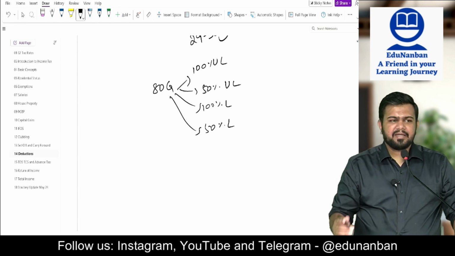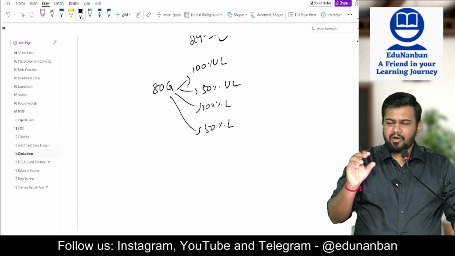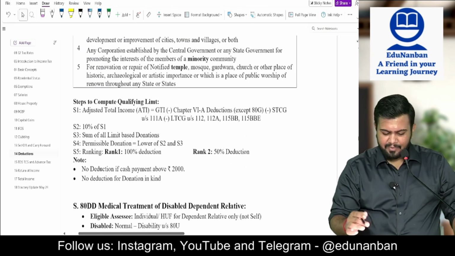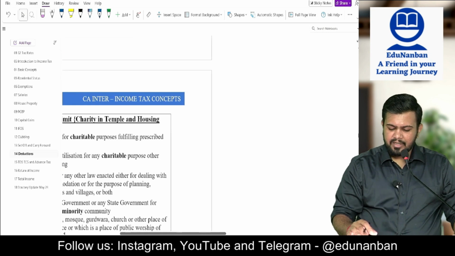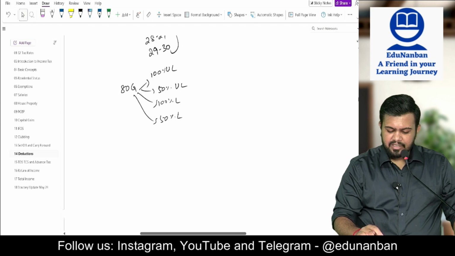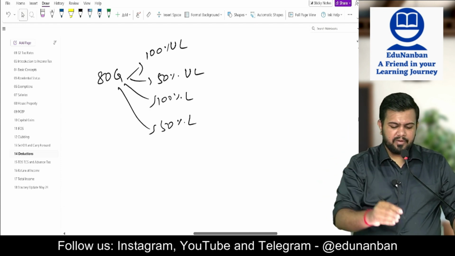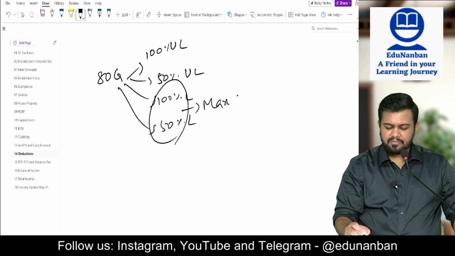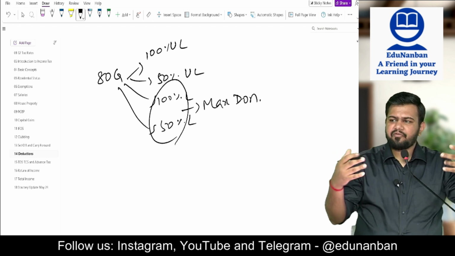Then limited category means what? You have to find out the limit, which is adjusted qualifying income. That qualifying income is what? Qualifying limit is 10% of adjusted total income. So this 10% of adjusted total income is there, no? That is only the maximum amount of donation. Okay, for both 100% as well as 50% combined, that is only the maximum donation that we are going to find out. And this only will be allowed based on 100% or 50% category.